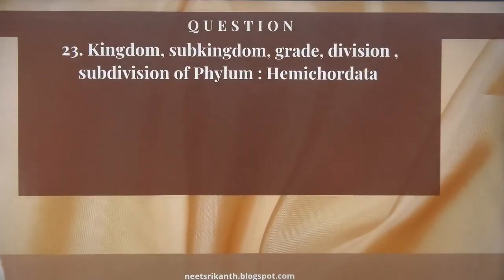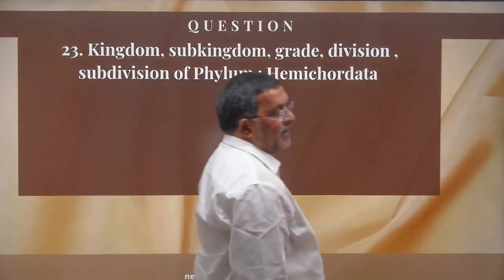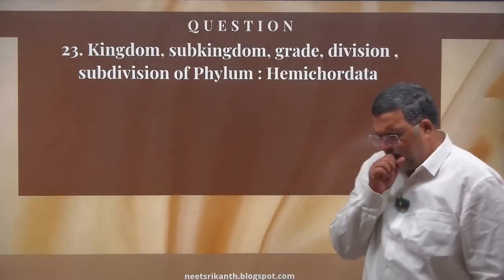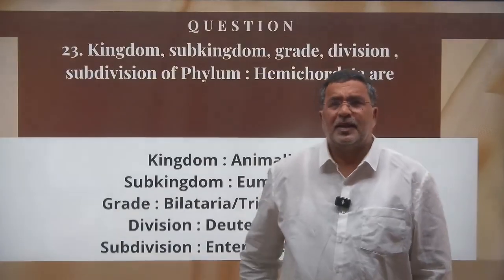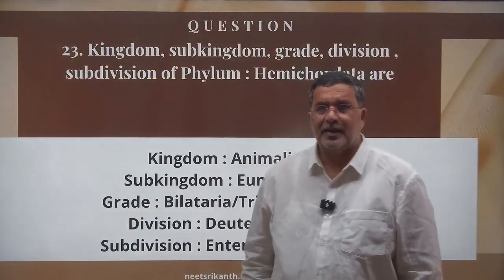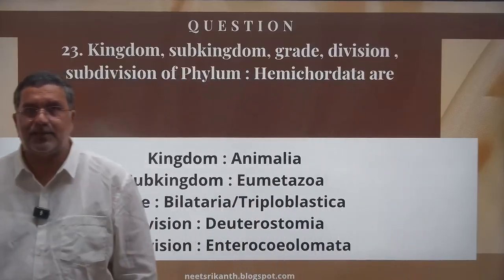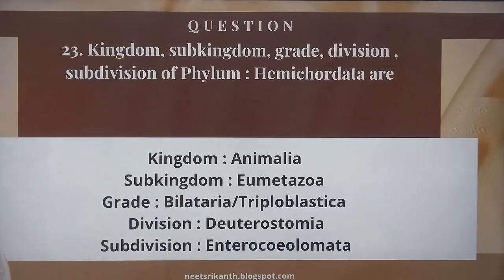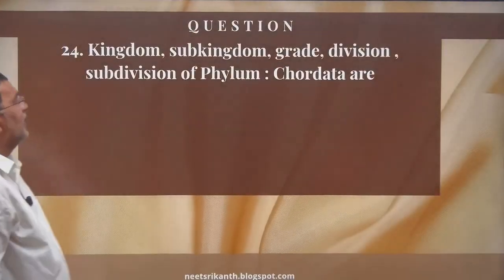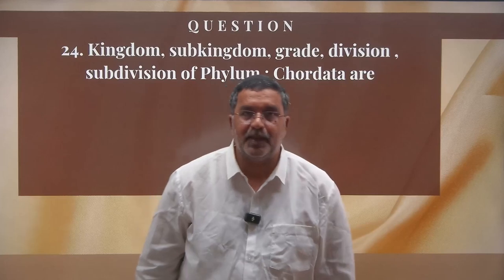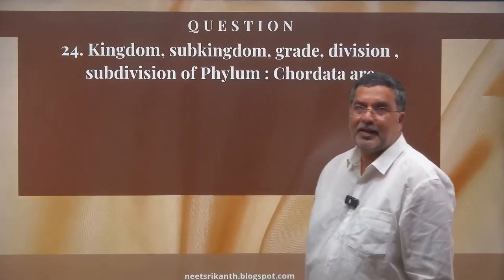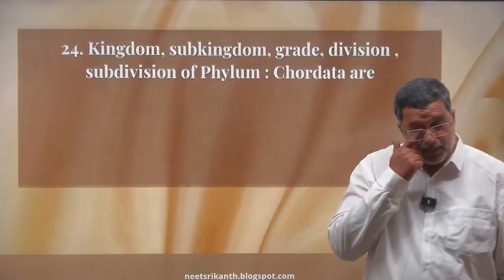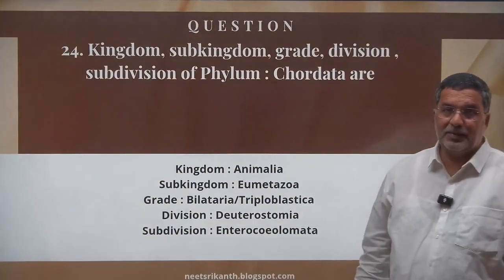Kingdom Animalia, subkingdom Eumetazoa, grade same as usual Bilateria or Triploblastica, division Deuterostomia, subdivision Enterocoelomata. The last phylum, Chordata, phylum number 11. They are all chapter names in the coming chapter, Animal Kingdom. Kingdom Animalia, subkingdom Eumetazoa, grade Bilateria or Triploblastica, division Deuterostomia and subdivision Enterocoelomata.